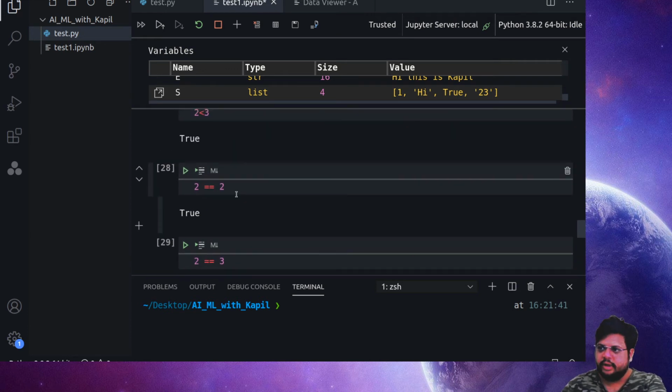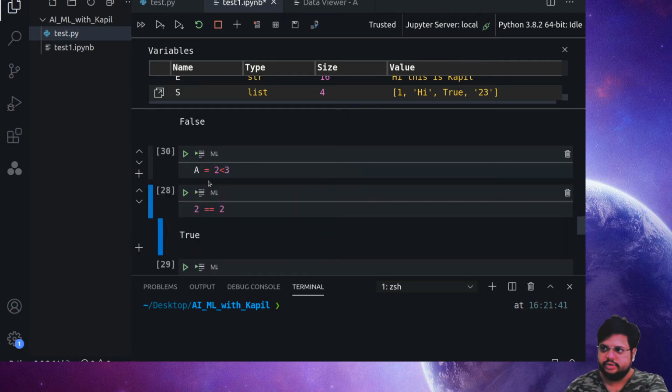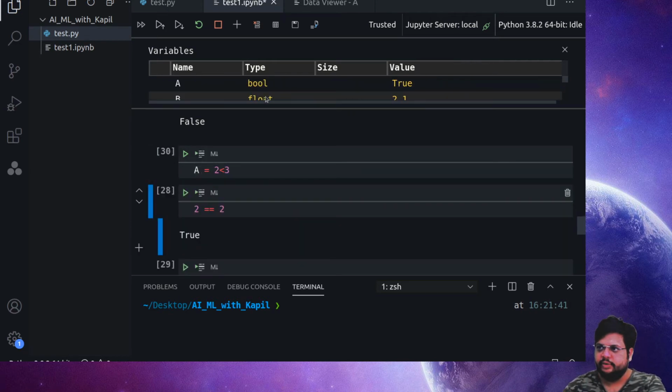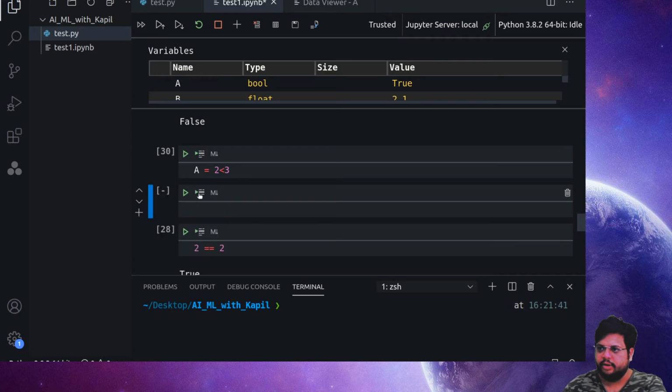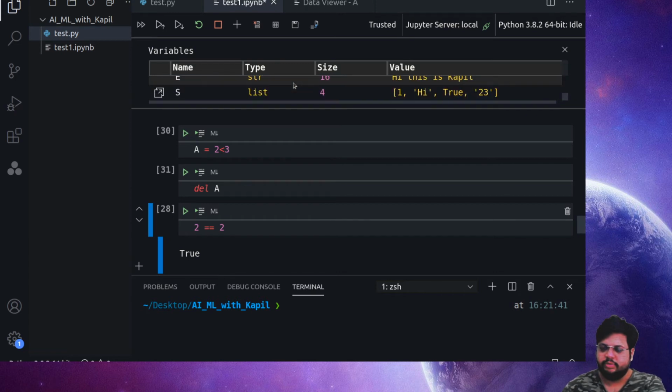Again, one thing: when you just run it here, the result is only stored in temporary memory. It will run and store a value, but it's better to always store it in a variable. So suppose I'm doing it here in A. If I go there, now A is a bool, which is True. After this step, suppose I add one more new cell here and say delete A. Okay, just see that A has been erased from the memory.